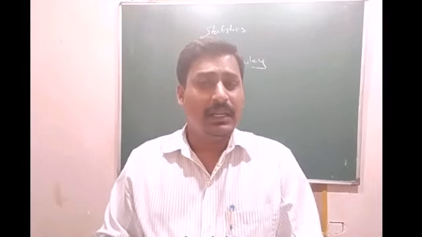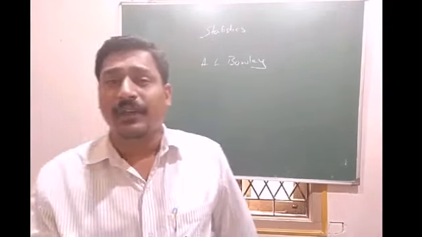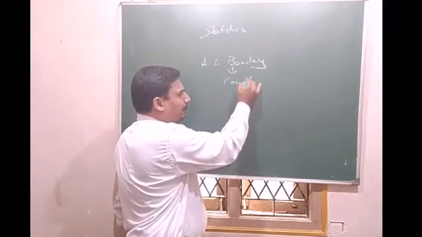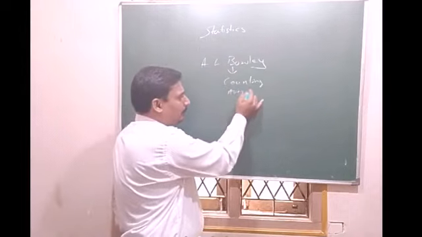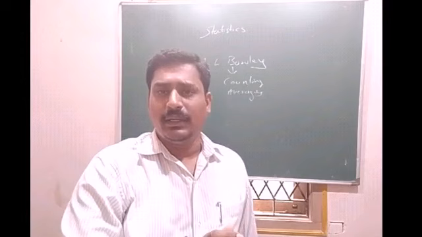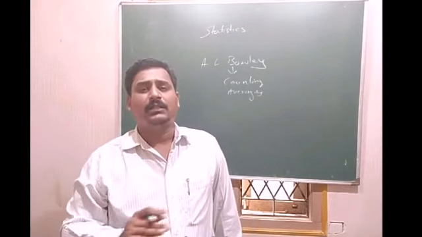First he defined it as just counting. Later, A.L. Bowley defined statistics as the science of averages. So first he said counting, then later he said averages, the science of averaging.